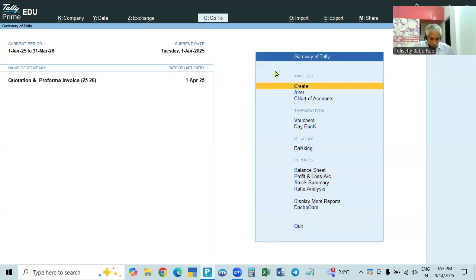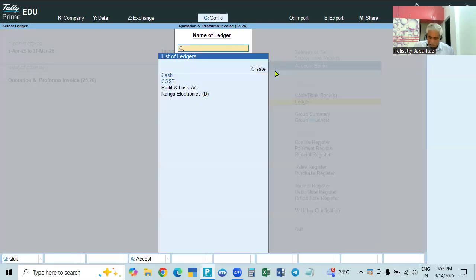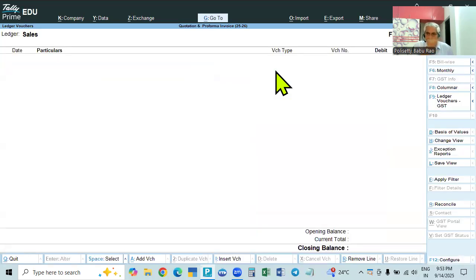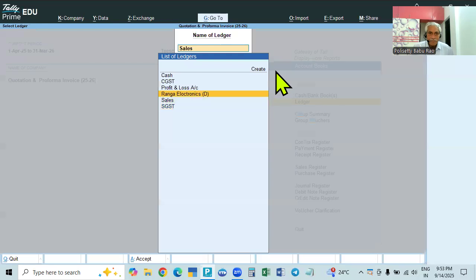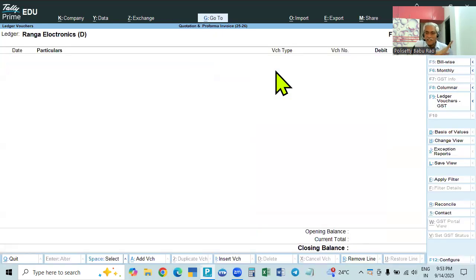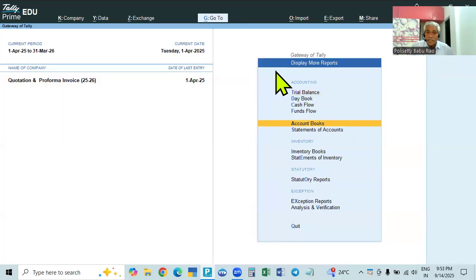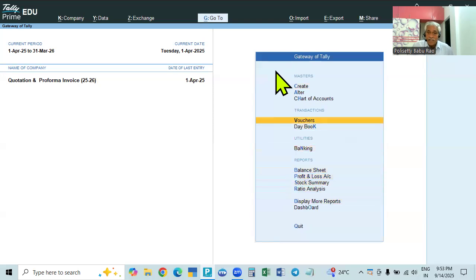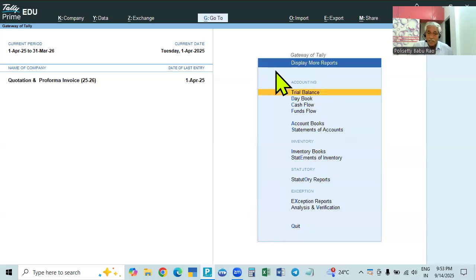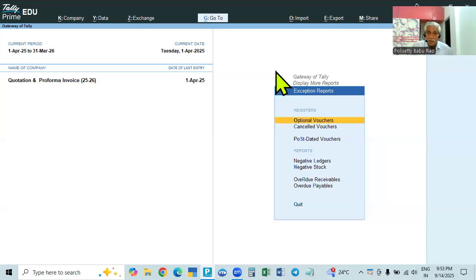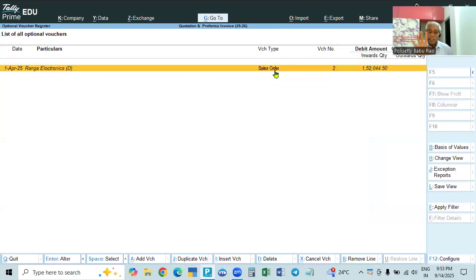And if you go to the ledgers also, see CGST, no entry, SGST, no entry. Then the sales entry we made: we showed the sales ledger, no entry, and the party, no entry. It is not affecting the books of account. The entry made will be shown in two places. One is in the day book, and the other one is in the display more reports, exception reports. Go to exception reports, then optional voucher, it will show.